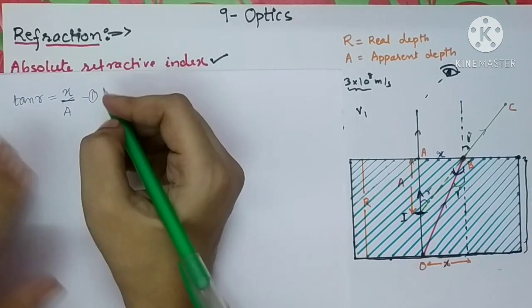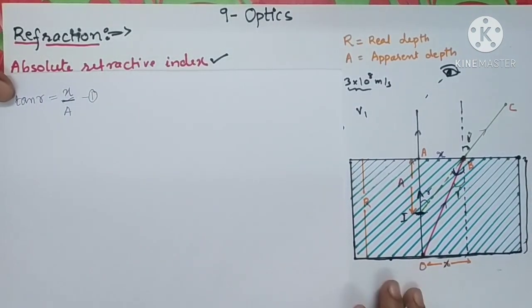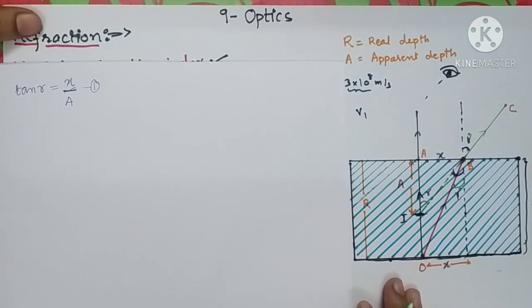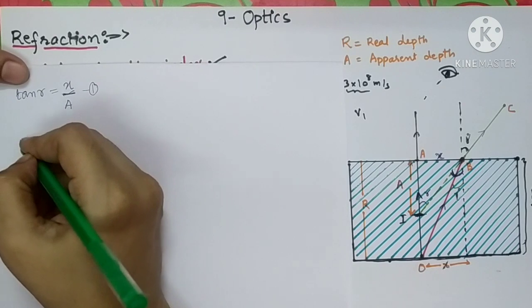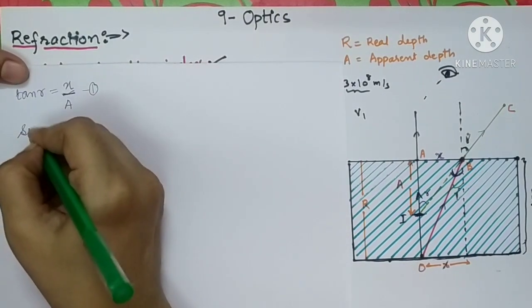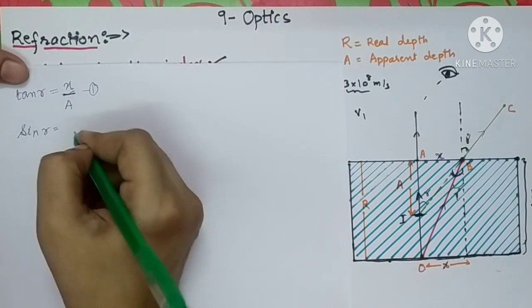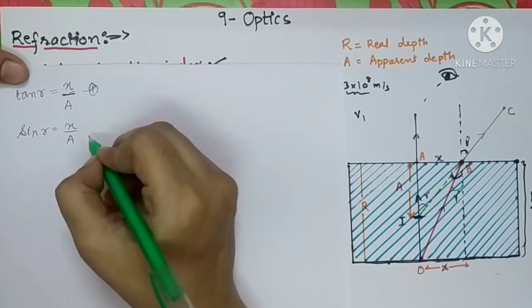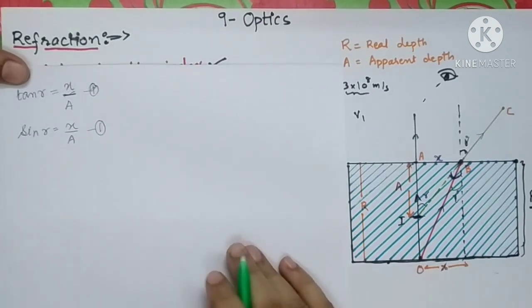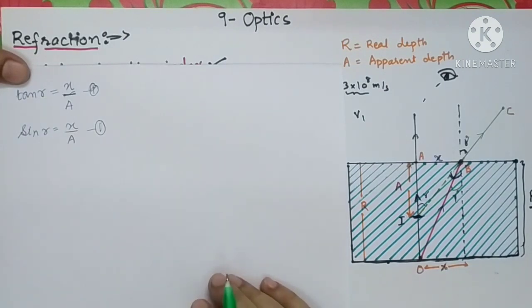Or similarly, as the values of sine and tangent of small angles are approximately equal, you can write sine R is equal to X upon A. Give this as equation number 1.